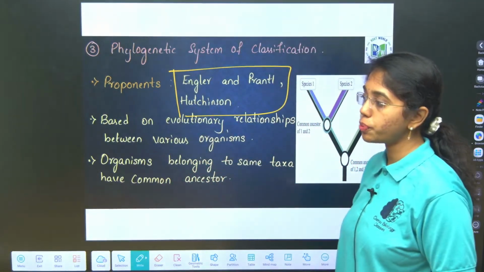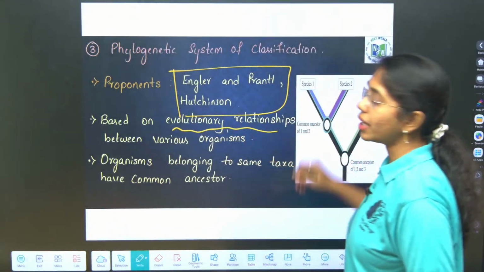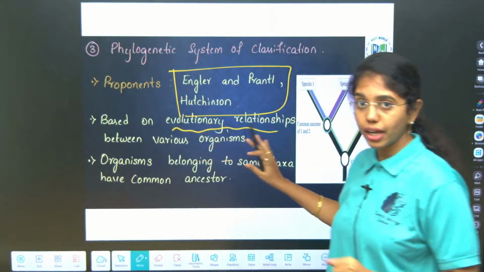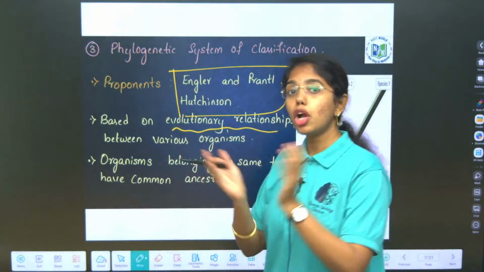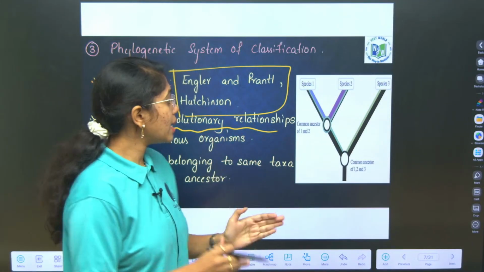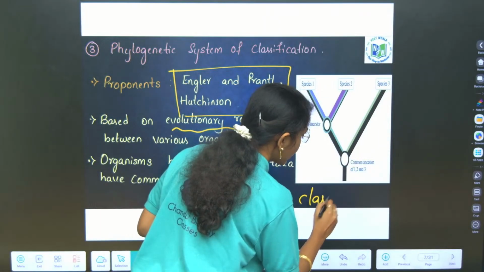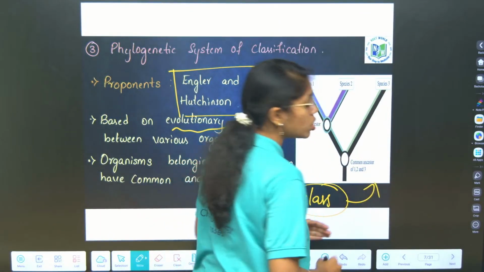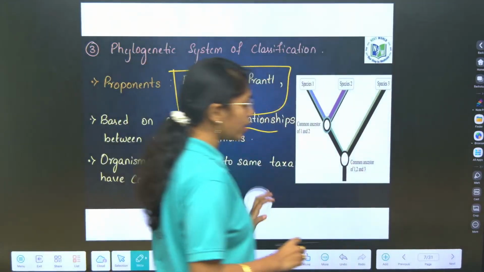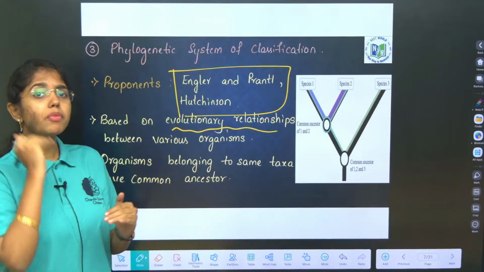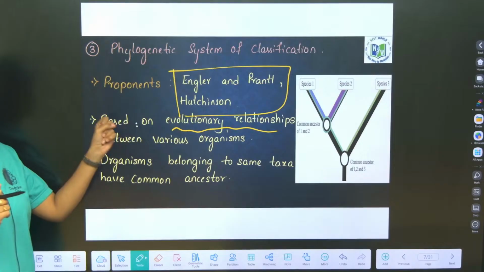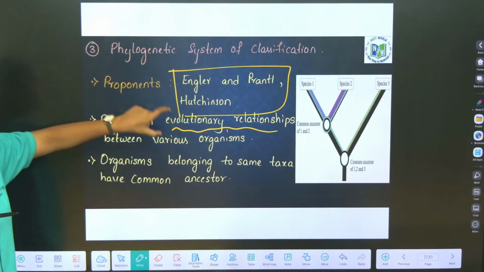The classification is purely based on what? Evolutionary relationships between various organisms. The key feature here is that all the organisms which belong to a single taxon, for example all the organisms belonging to one class, have the same common ancestor. For example, different classes like dicotyledons and monocotyledons have the same common ancestor, kingdom Plantae. Based on this rule, they have considered evolutionary relationships for the classification.